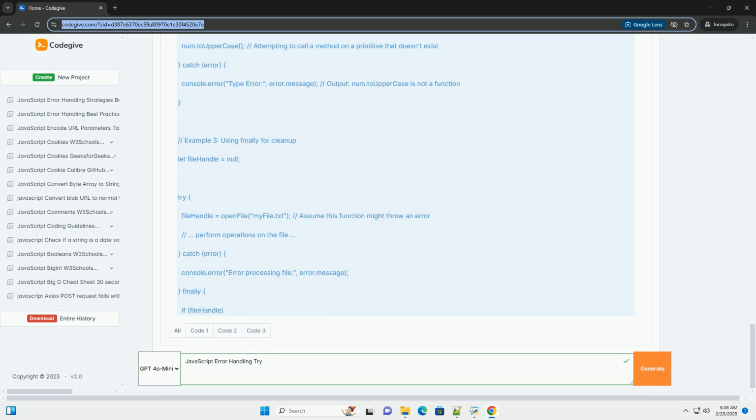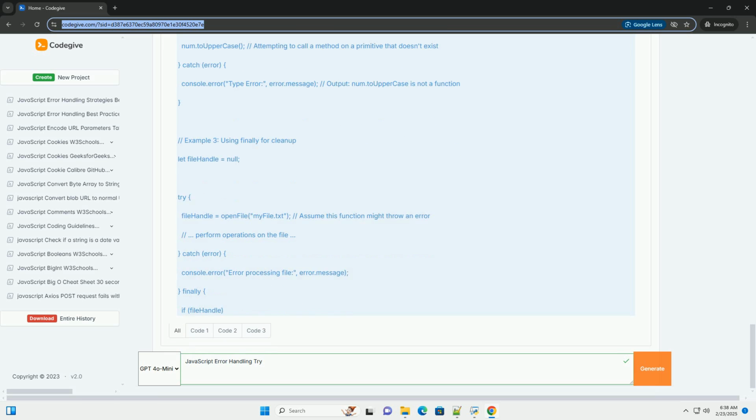Error handling with async/await. Async/await makes asynchronous code look and behave more like synchronous code, which can simplify error handling. You can use try/catch blocks with async/await in a similar way to how you use them with synchronous code.